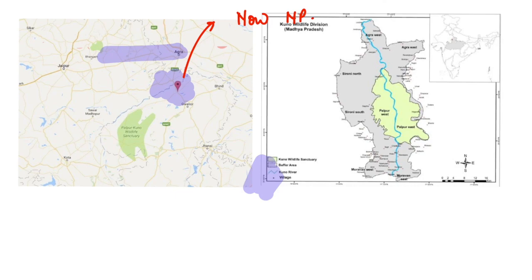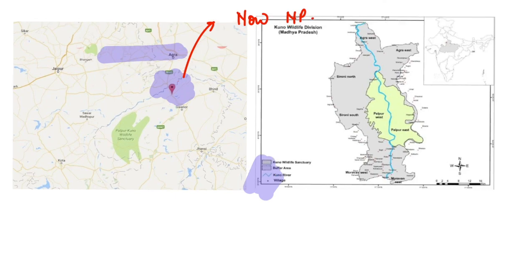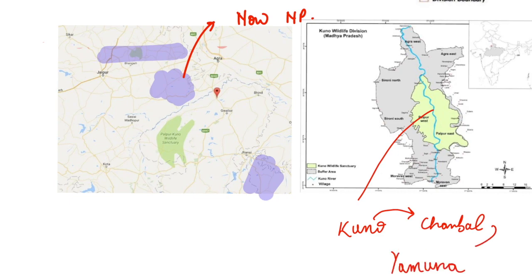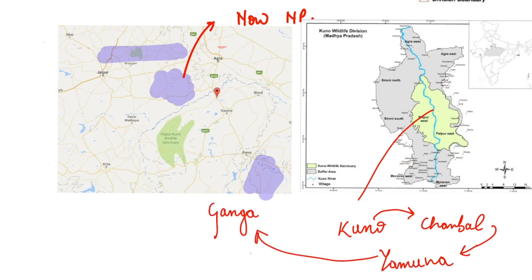If we see Kuno National Park in more detail, we can find that one important river also passes from here, and that river is called the Kuno River. Now, guys, the Kuno River is a tributary of the Chambal, and the Chambal in turn is a tributary of the Yamuna, and we know that the Yamuna is in turn a tributary of the Ganga. So, guys, the Kuno River passes from here.